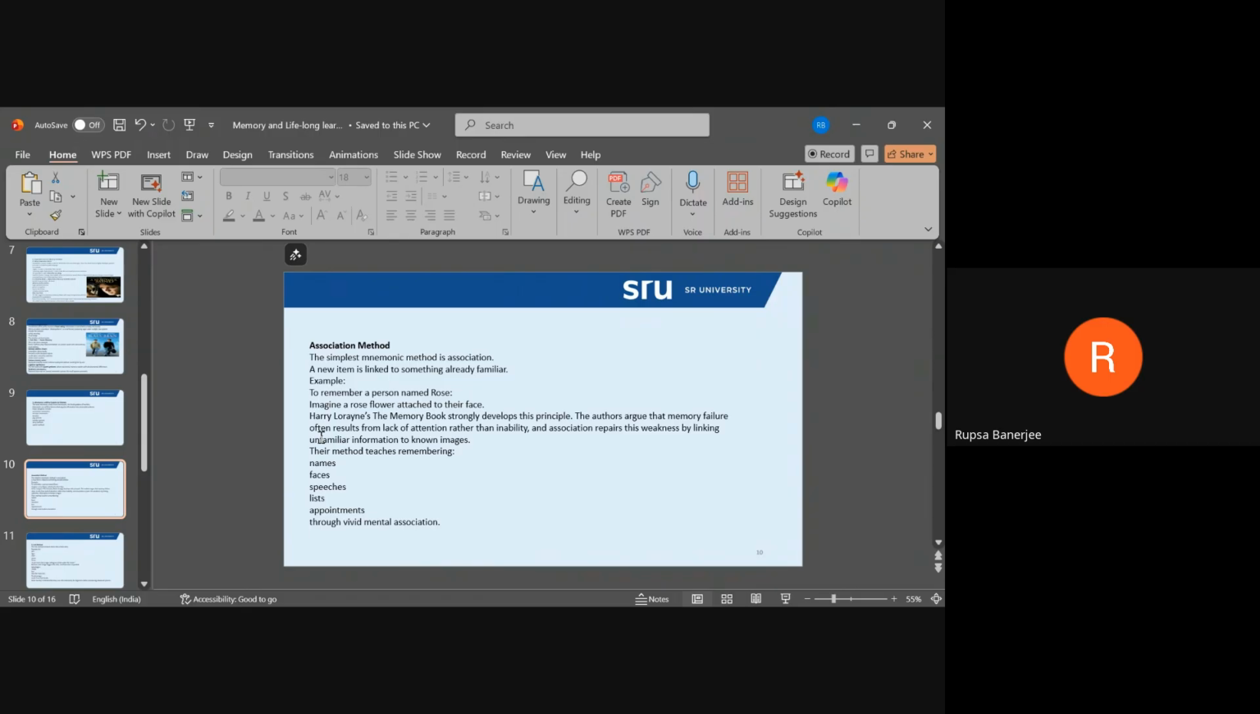The author argues that memory failure often results from lack of attention rather than inability, and association repairs such a weakness by linking unfamiliar information to known images. His methods teach remembering names, faces, speeches, lists, and appointments through vivid mental association. So that is important to highlight. And like I said, what are the examples of the association method given in movies?